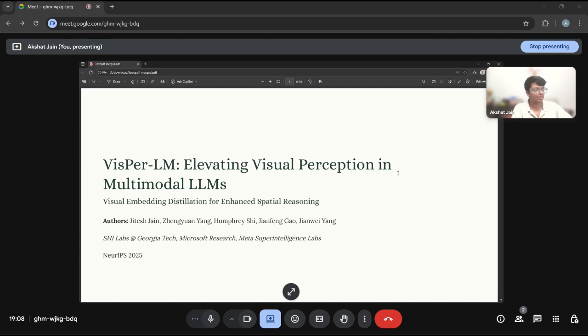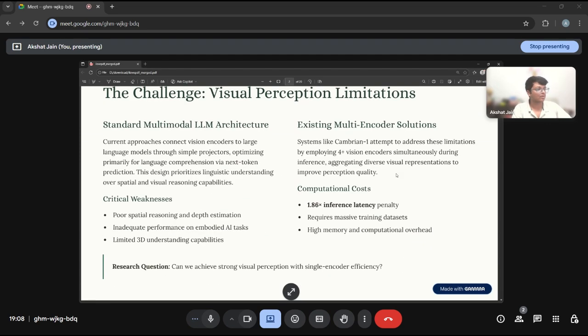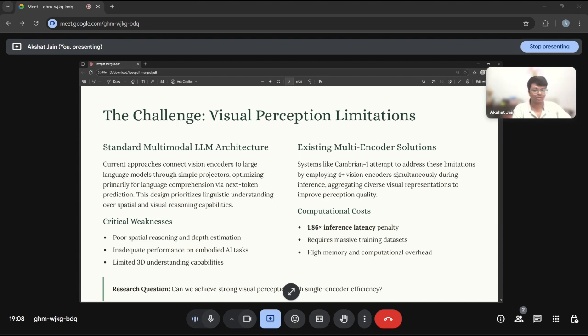So what are the challenges we are facing? This is the problem statement of the paper. The challenge here is how to build a multimodal large language model that excels at visual perception tasks, particularly spatial reasoning and depth estimation, while maintaining the efficiency needed for real world deployment. Our approach uses visual embedding distillation to enhance spatial reasoning, and I will walk you through how we achieve state of the art performance with a surprisingly efficient architecture.